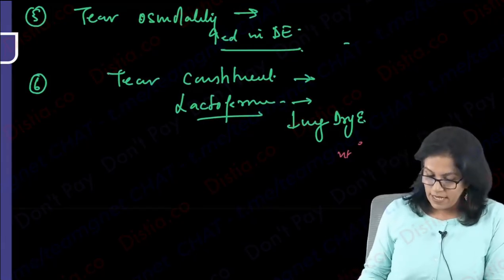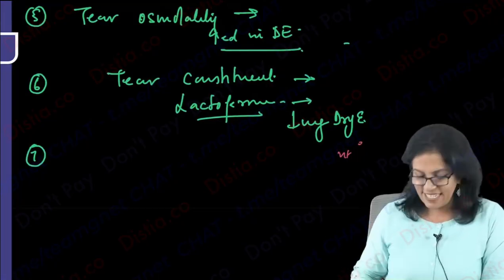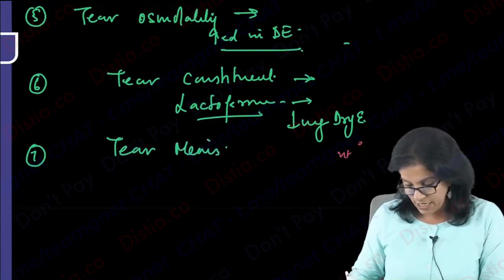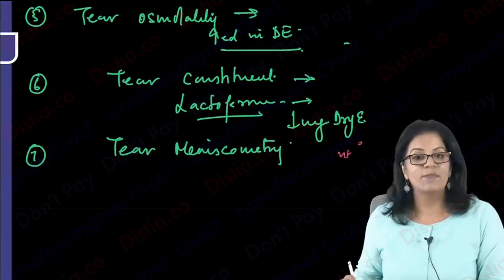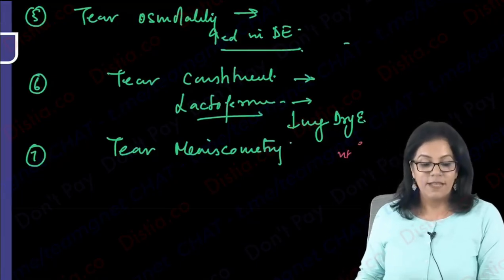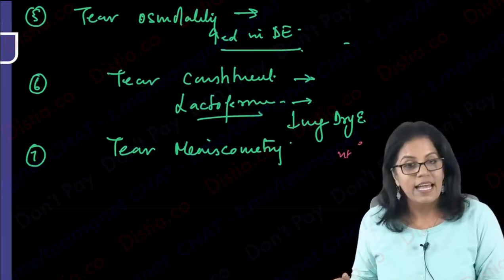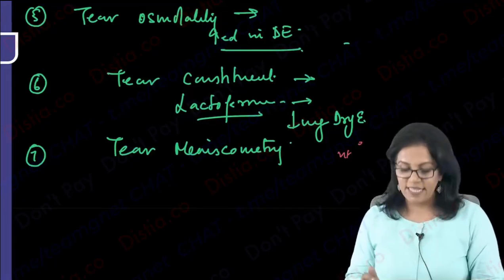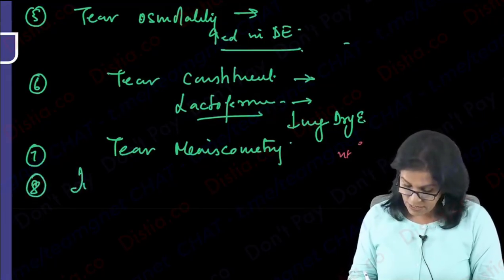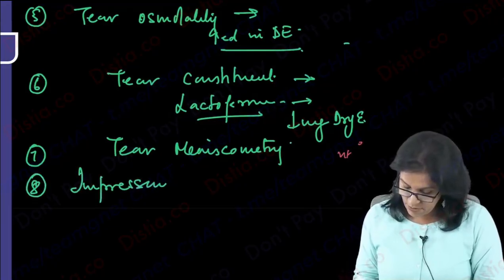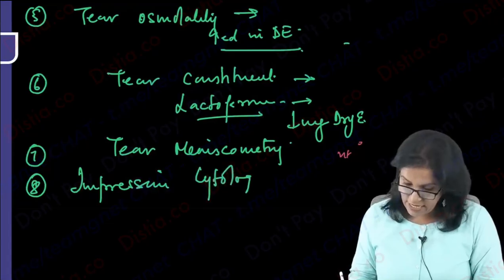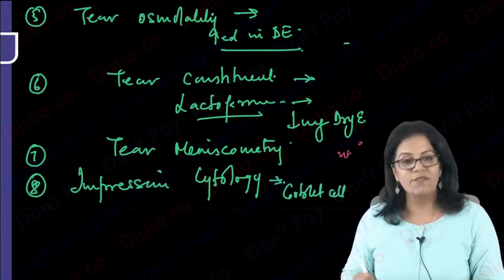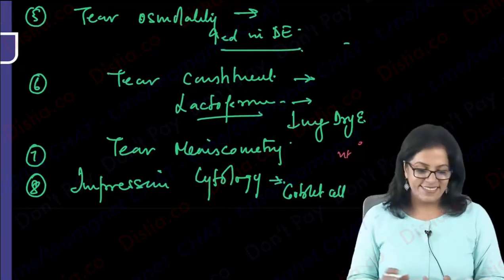Another investigation, just to complete the list, is meniscometry, which we have just seen, how we are actually checking the tear meniscus height. We can do it with the OCT. That is called tear meniscometry. And if I want to really find out some problem in the mucin layer, I should look for goblet cells. And here comes the test, that is impression cytology, to see the number of goblet cells. What we go for is impression cytology for the goblet cell number. So these are the investigations for dry eye.